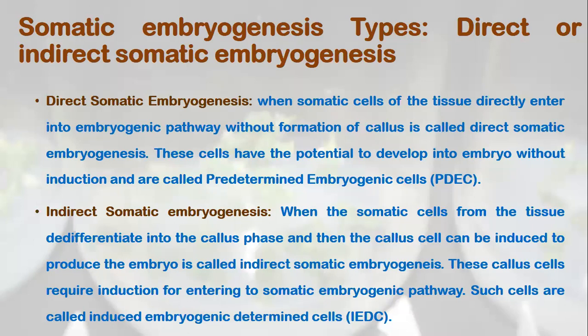So direct embryogenesis is the direct formation of the embryo from the explants or cells in the tissue. And these cells are called pre-embryogenic determined cells.